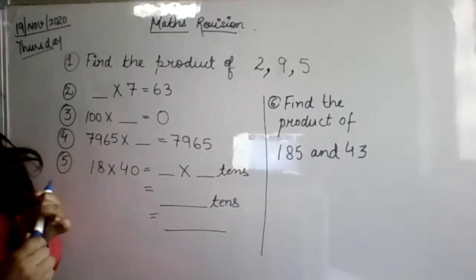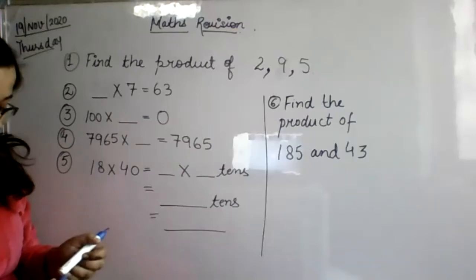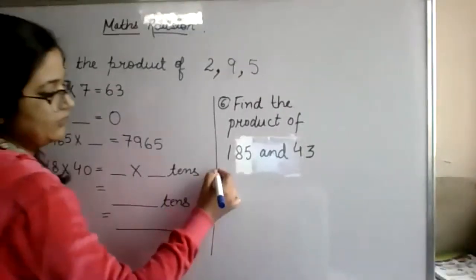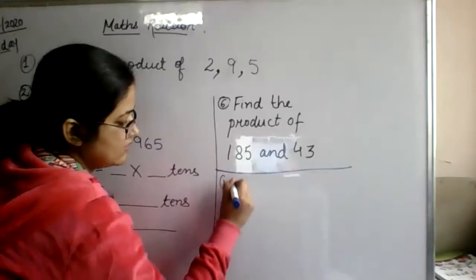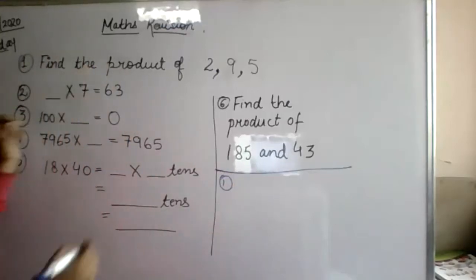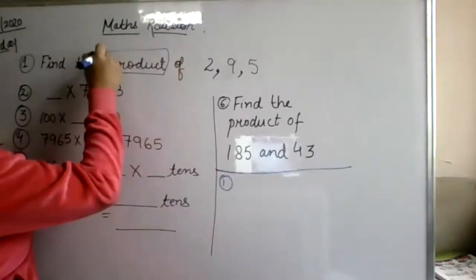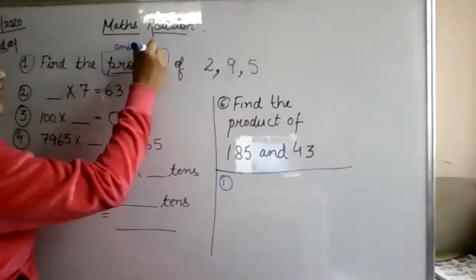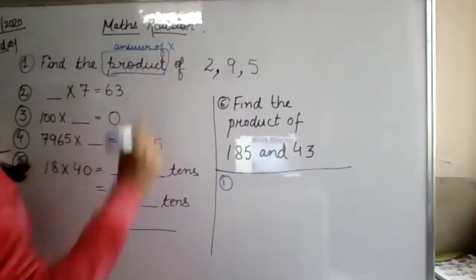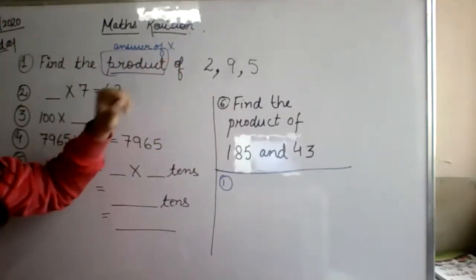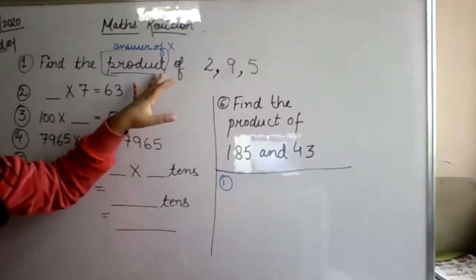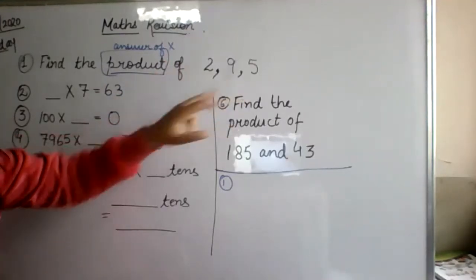First answer. Mostly I've seen most of you are not doing the first answer correctly, so I'm going to explain it here. Find a product. What do you mean by product? Product means the answer of multiplication. Whenever we multiply, 2 threes are 6, so 6 is the product. That means you have to multiply.